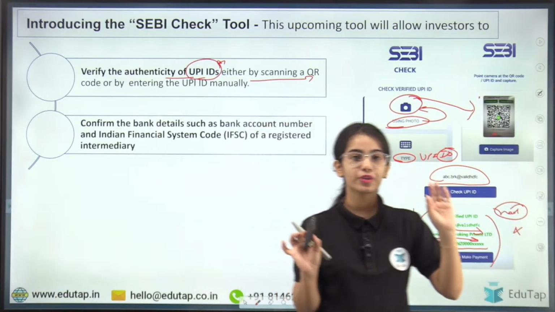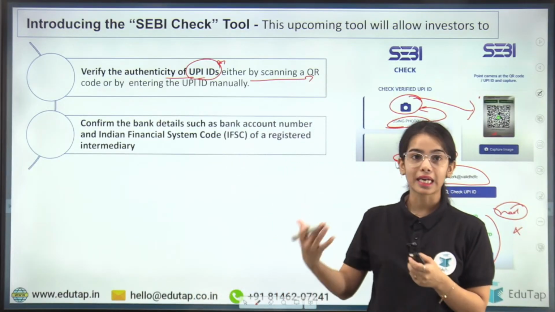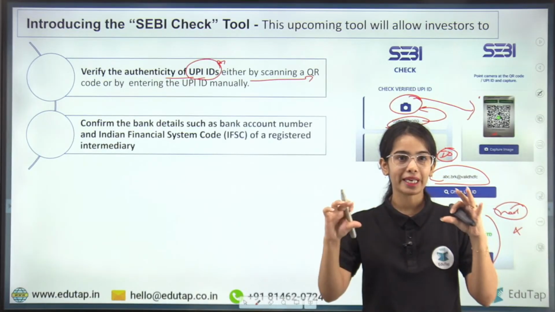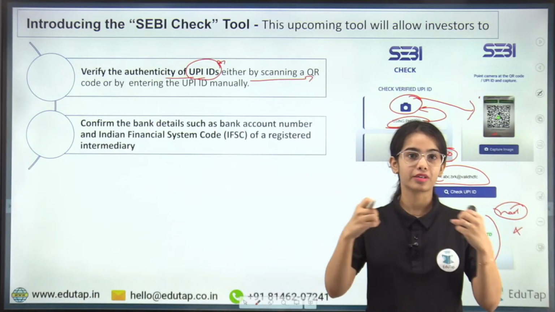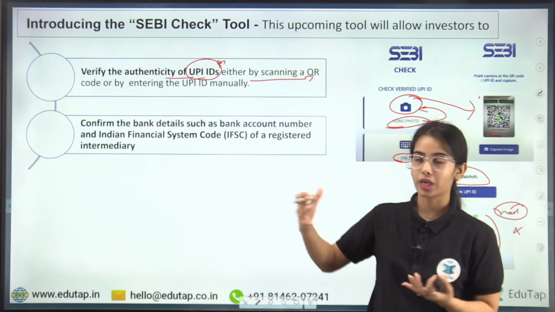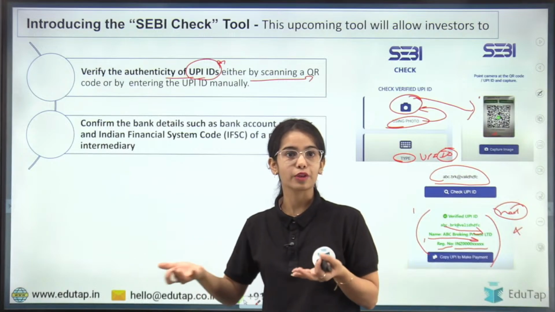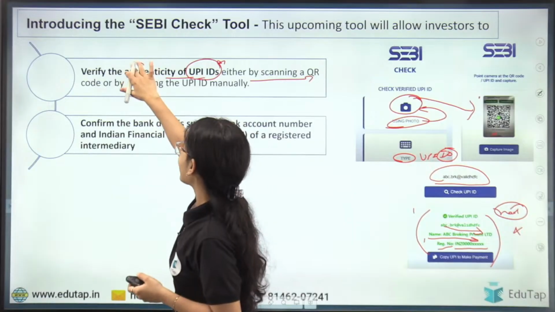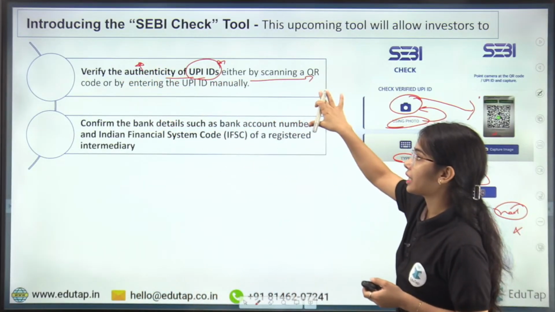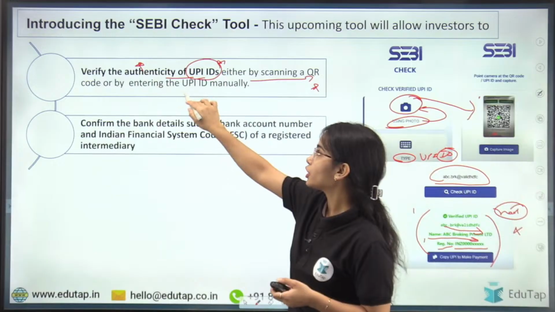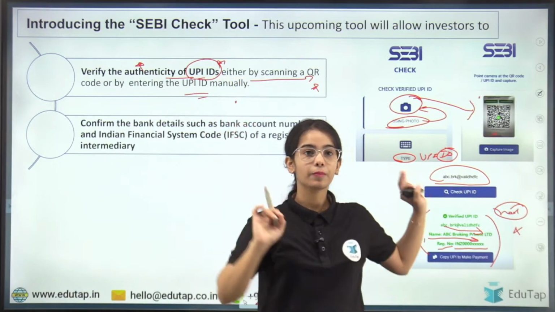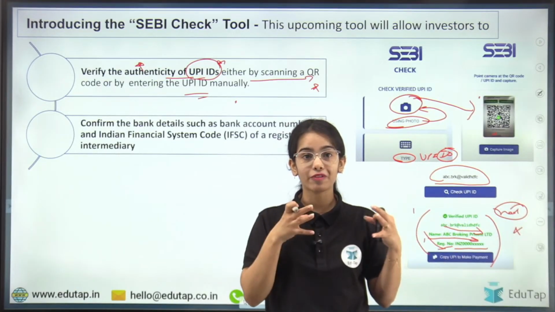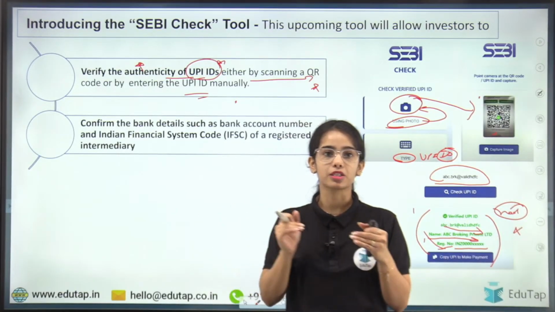Understanding this point, so introducing the SEBI Check tool. SEBI recognizes that fraudsters might change the name or tweak the UPI handle a little, or tweak the UPI address a little, and they can cheat the investors. Not all investors are seeing these kinds of sessions, right? They don't know how the process works. So to verify the authenticity of the UPI ID, either by scanning a QR code or by entering the UPI ID manually, they can check that the entity is SEBI registered or not.